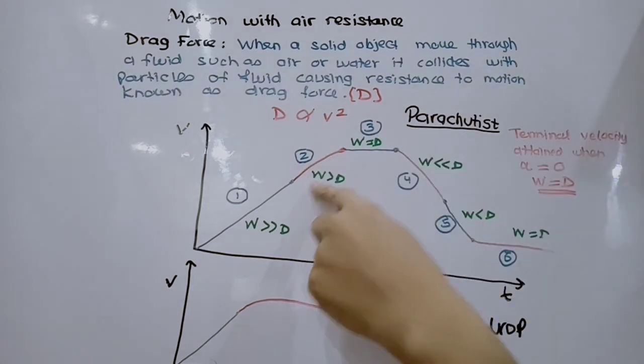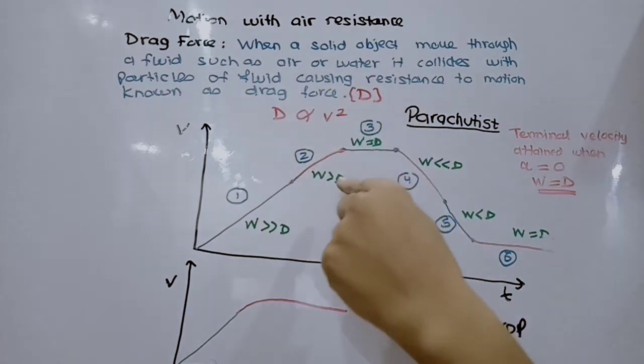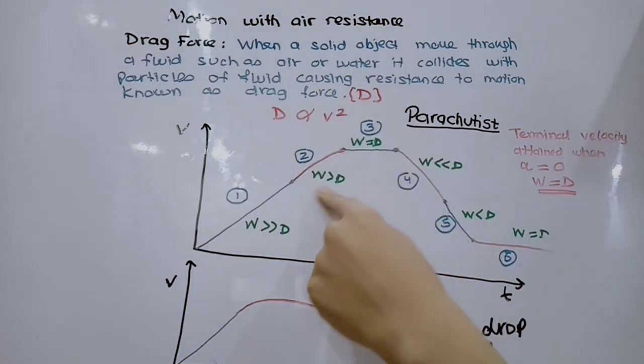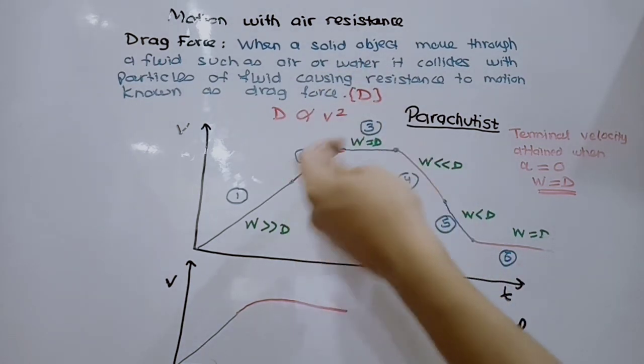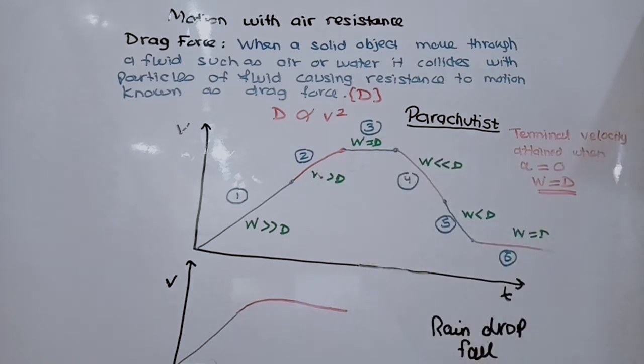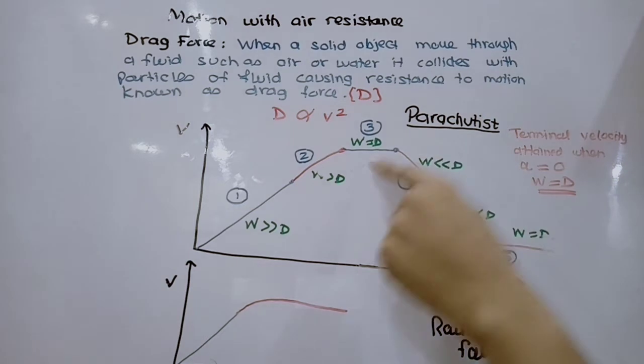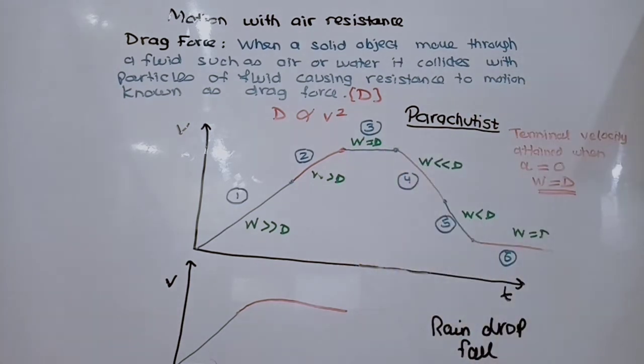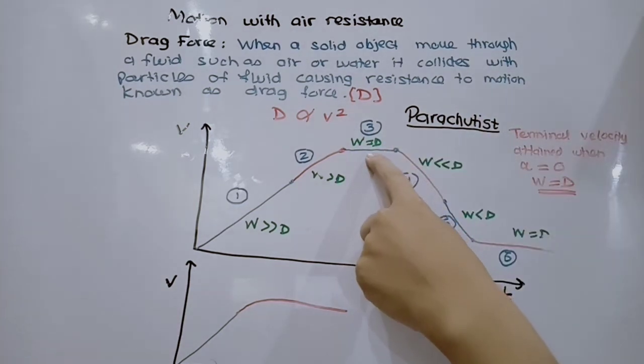So weight is greater than drag force, but the drag force also increases, so we can see that the acceleration value is decreasing. In the third stage, the weight is equal to the drag force, and here the acceleration is 0, which means that terminal velocity has been attained.